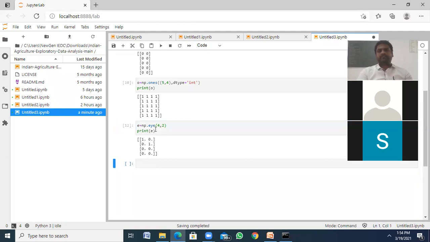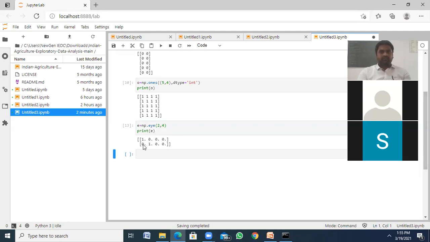So like this it creates a 4 by 2 matrix. By default it takes a square matrix. If I use 4, it creates a 4 by 4 matrix. In a square matrix the diagonal values are visible easily, but here I'm using a 4 by 2 matrix. It creates 4 rows and 2 columns, right? So the diagonal starts at the 0th index and ends here. Okay, if I'm using a 2 by 4 matrix, it shows like this.